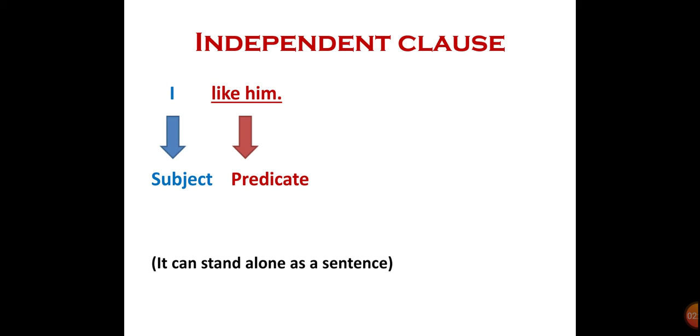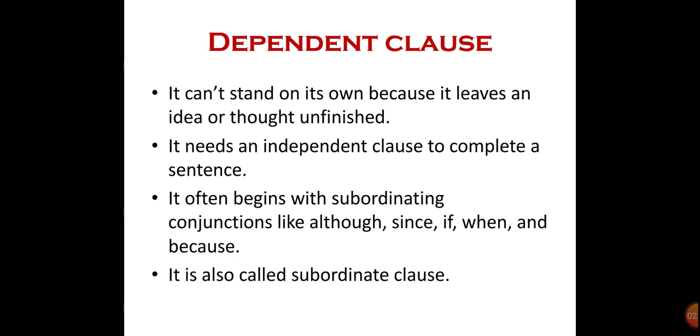Similarly, in the next example, I like him. This sentence can stand alone as a sentence, so it's an independent clause. Now, what is a dependent clause? As the name suggests, it's dependent. It means that it cannot stand alone as a sentence because it always leaves an idea or thought unfinished. It often begins with subordinating conjunctions like although, since, if, when, and because. It's also called a subordinate clause.